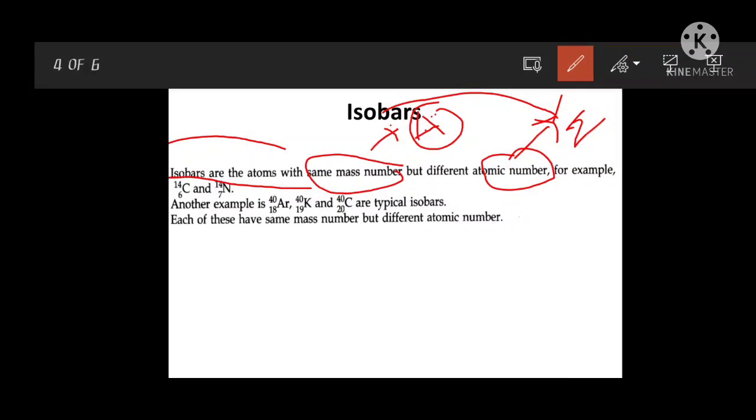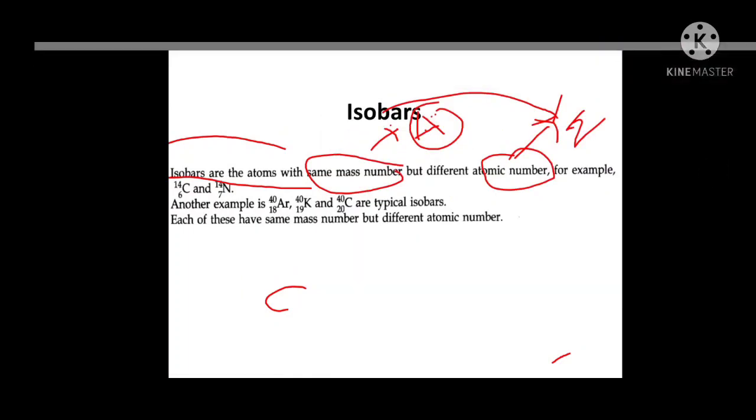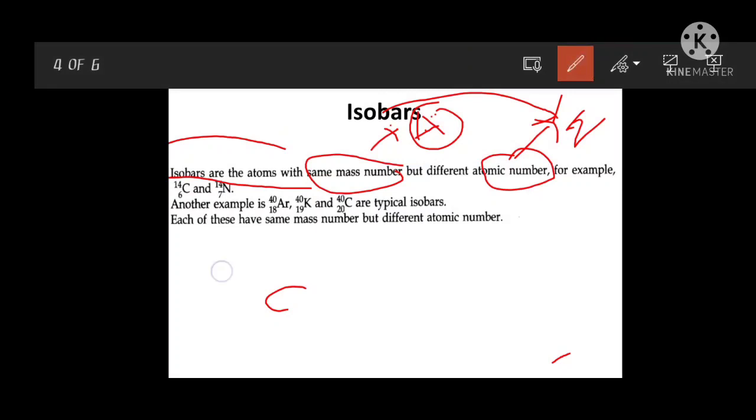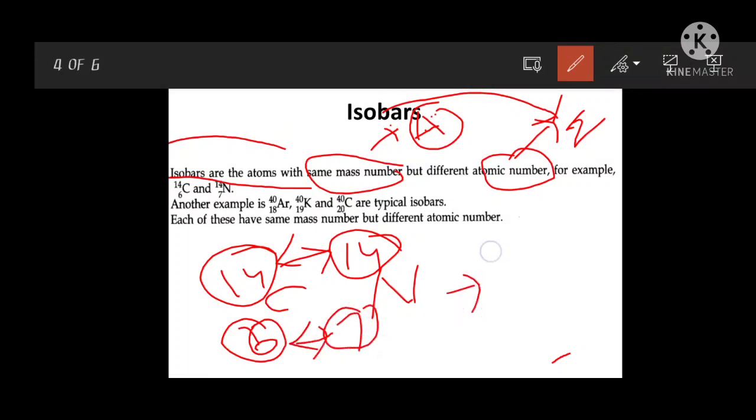For example, take carbon-14, with atomic number 6 and mass number 14, and nitrogen, with atomic number 7 and mass number 14. Carbon and nitrogen have the same mass number, 14 and 14, but different atomic numbers. So these two are called isobars.